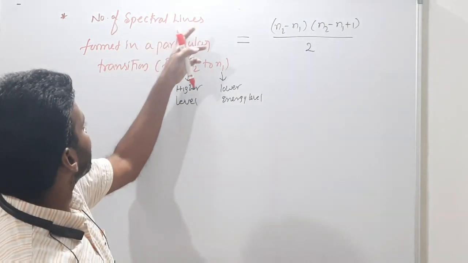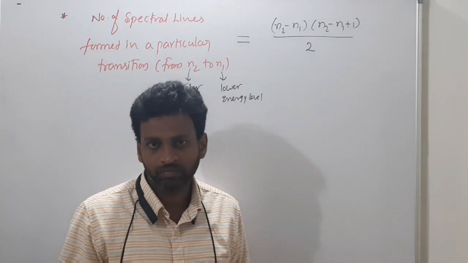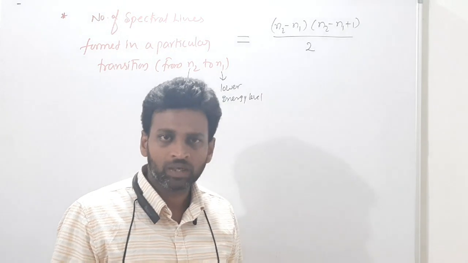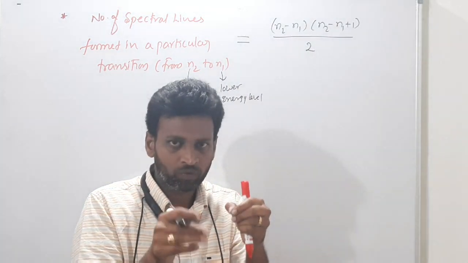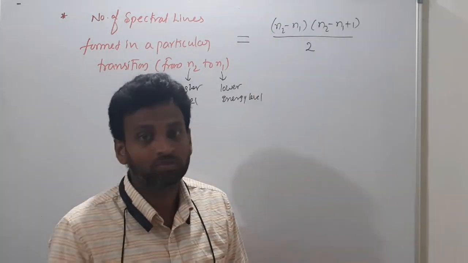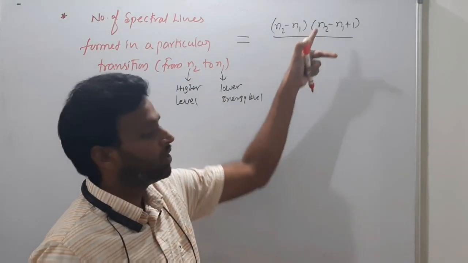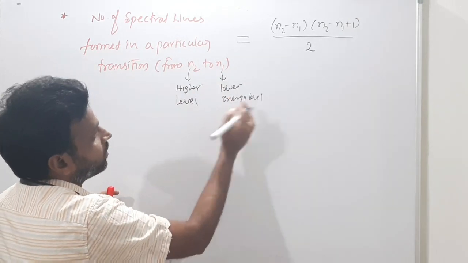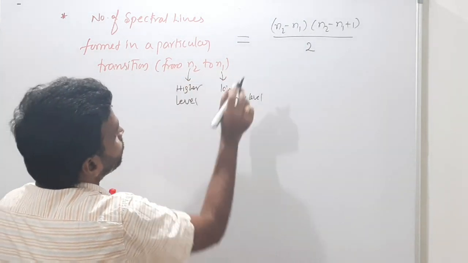The number of spectral lines formed in a particular transition from N2 to N1. Say the electron jumps from the 5th level to the first level. How many spectral lines form? It means splitting of spectral lines takes place, which we cannot see. For that, we have this formula. Sir, 5 to 1 means only 1, no? No, 5 to 1 means many lines will split. How many lines? By using this formula, you will find out. N2 is the higher energy level and N1 is the lower energy level, in the number of spectral lines formed in a transition from N2 to N1.